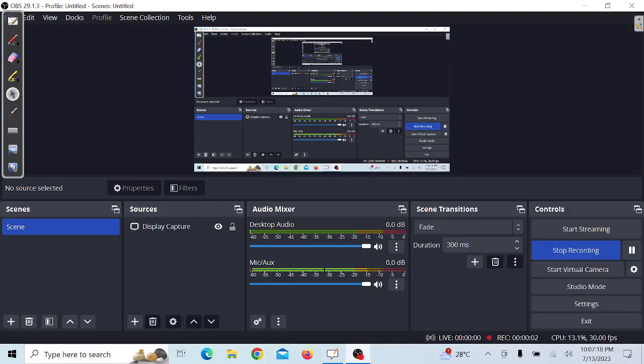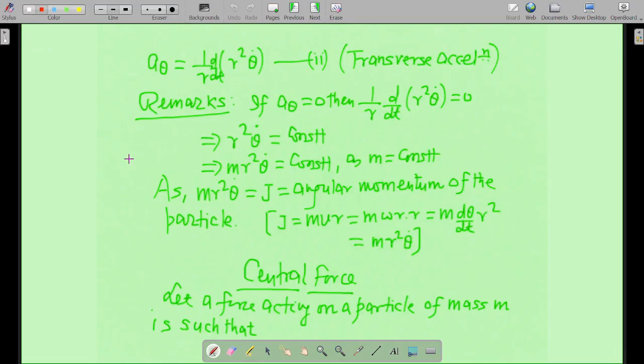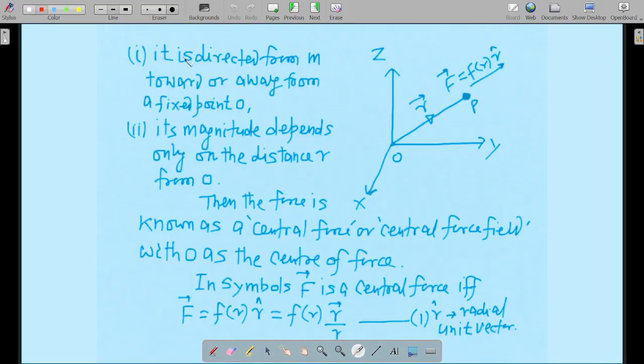So welcome once again. Let's move on towards our next topic, which is called central force. Let a force act on a particle of mass m, and suppose the force is directed from m towards or away from a fixed point O. Suppose this is your fixed point O, then the force which acts on this particle P is either directed towards it or away from it.